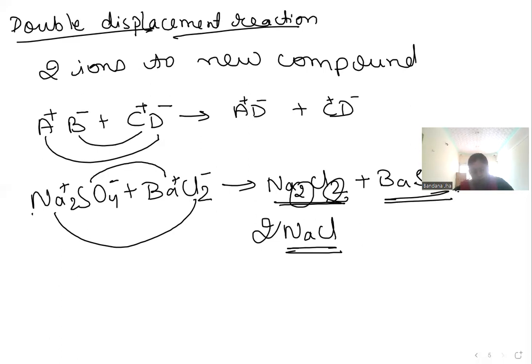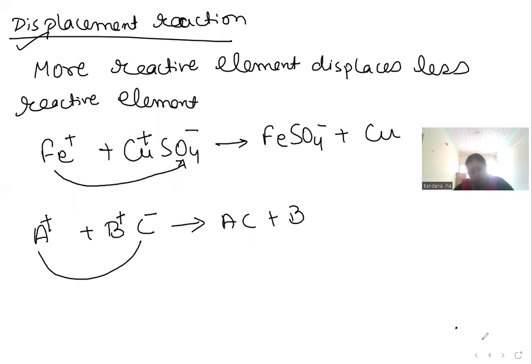There's photolysis, thermal, and electrolysis. Now, what is double displacement reaction? Double displacement reaction is when two ions exchange to form a new compound. Completed.